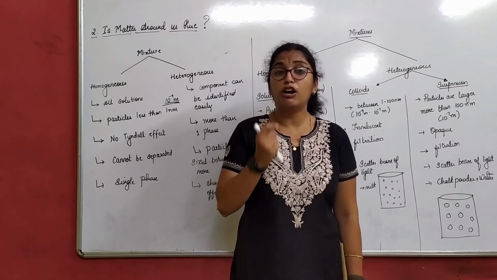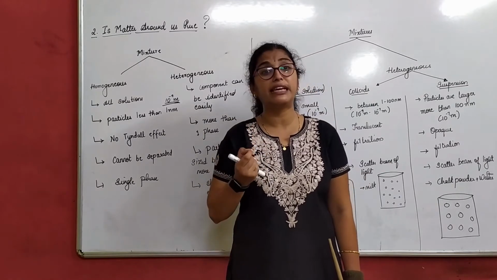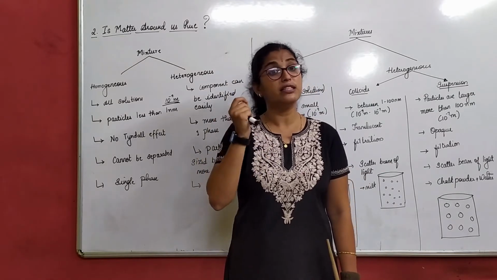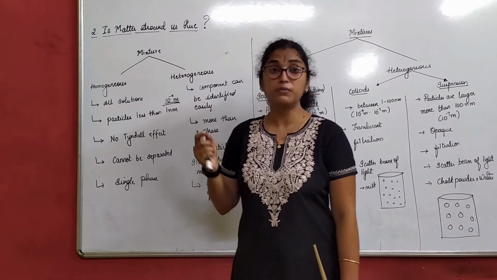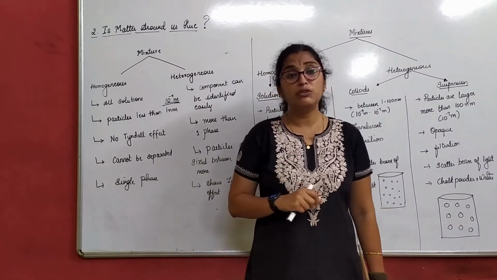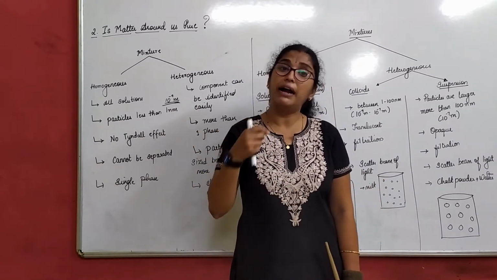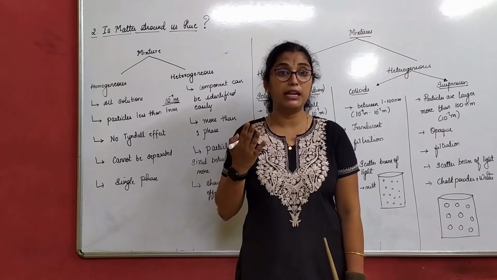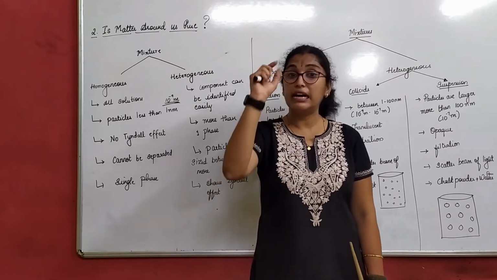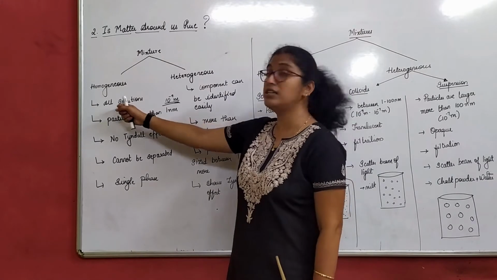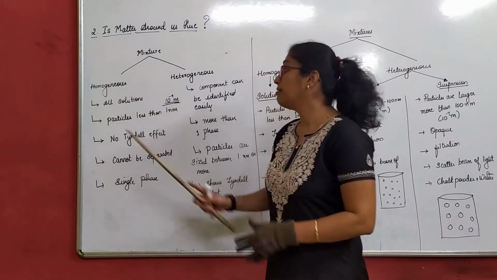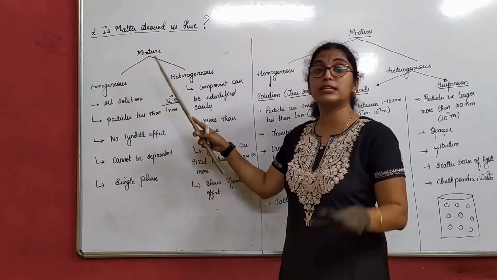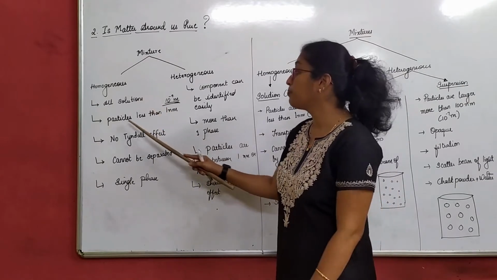That means you cannot even see these particles with your naked eyes. They are very small and minute. If I give you a salt solution, can you see the salt particles in that? Not possible at all, right? So the particles are that minute in a homogeneous mixture. That is why all solutions come under homogeneous mixture.